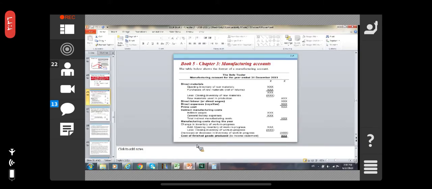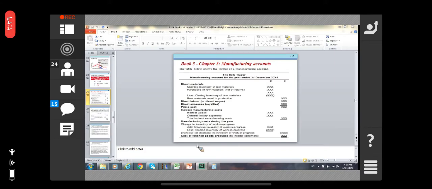Less closing. Then we will find the raw material used in the production. Right? Do you understand it? Hello? Manufacturing account. Okay? It is not any slightly different, okay?